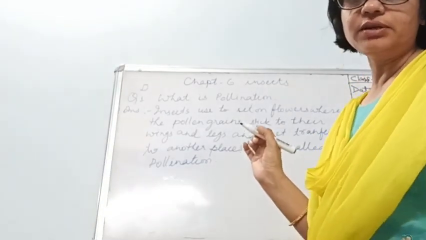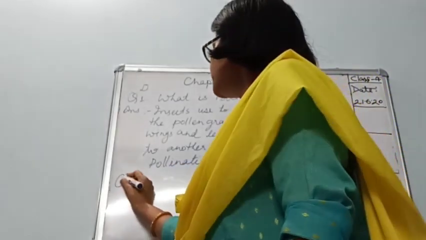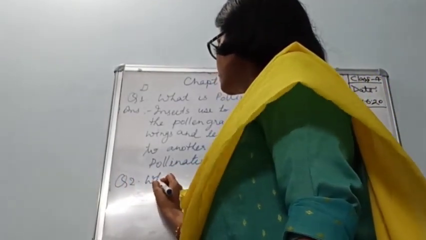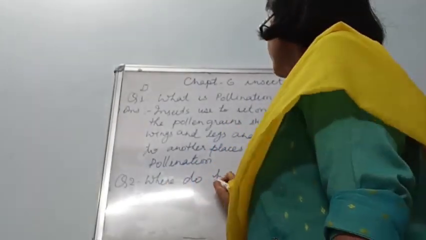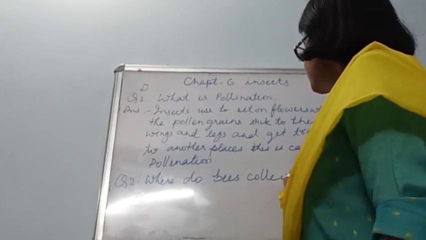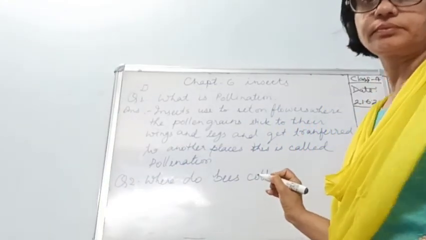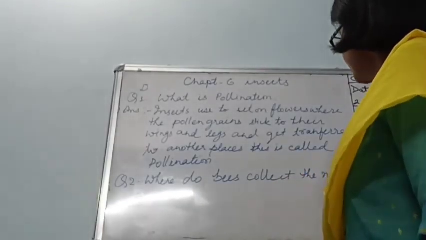Now the next question, where do bees store the nectar? Question number 2. Where do bees collect the nectar?